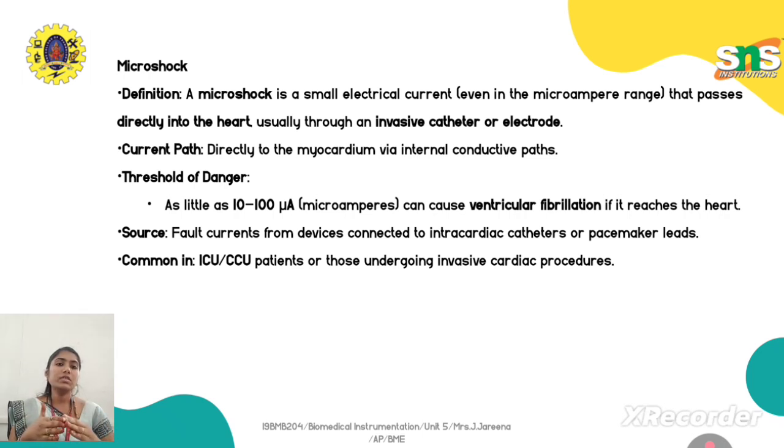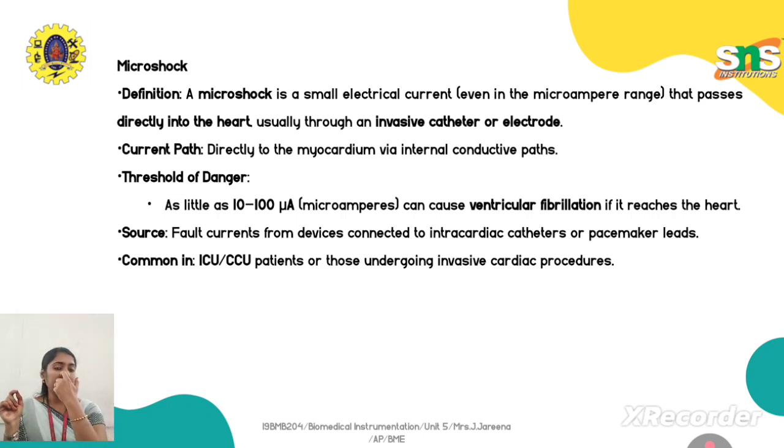Because of this, the threshold of danger is different. In the case of micro shock, as little as 10 to 100 microamperes is good enough to produce a ventricular fibrillation. That is a very dangerous one. In macro shock you see the milliampere range producing the shock, but in micro shock even 10 to 100 microamperes, very little, is good enough to give ventricular fibrillation. So it is very dangerous compared to macro shock.